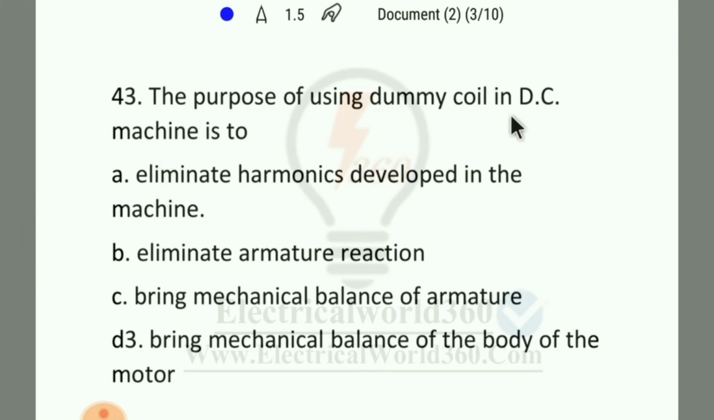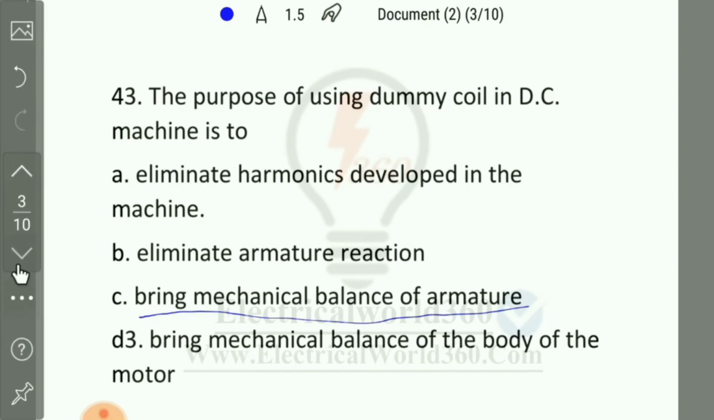The purpose of using damping coil in a DC machine is to eliminate harmonics developed in the machine, eliminate armature reaction, bring mechanical balance of the armature, and D is bring mechanical balance of the body of the motor. Here the right answer will be option number C, because, as we know, in DC machines damping coils are used for mechanical balance of the armature. So coming to the next question.